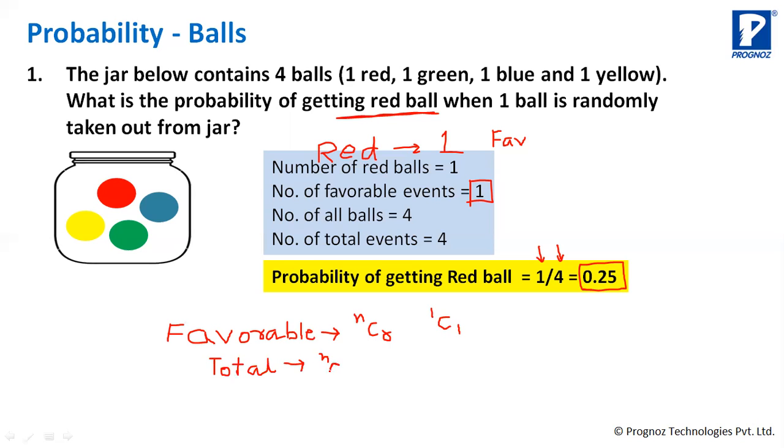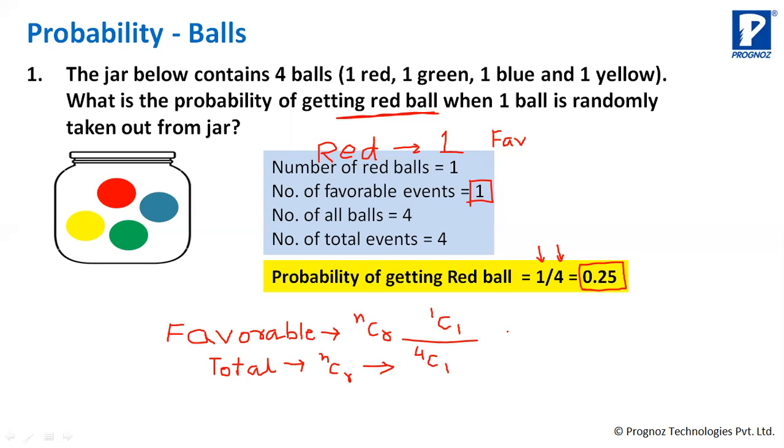nCr, which will be equal to, in this case, what will it be? Total number of events are 4 and you are taking out 1 out of that. Total number of balls are 4 and you are taking out 1. So the whole thing will be 1C1 divided by 4C1.